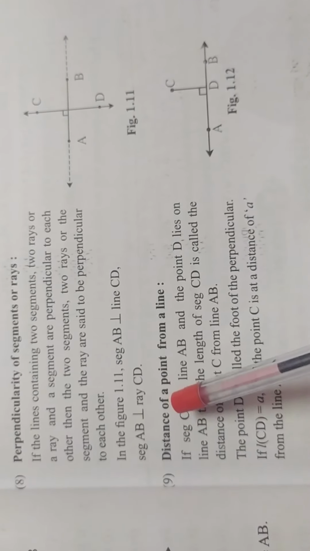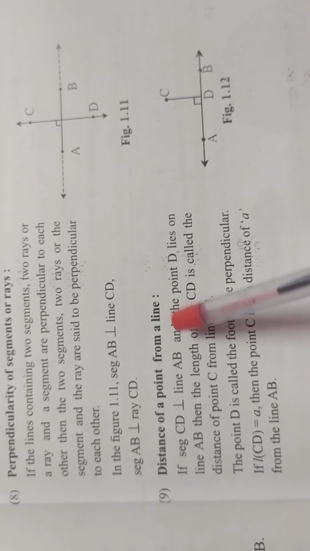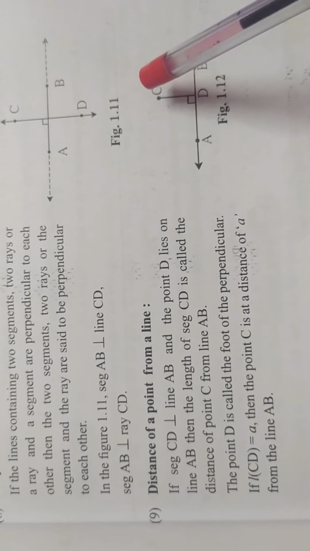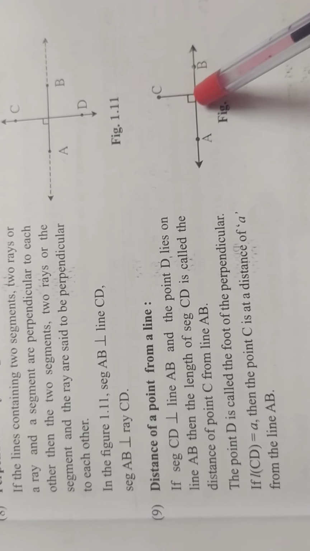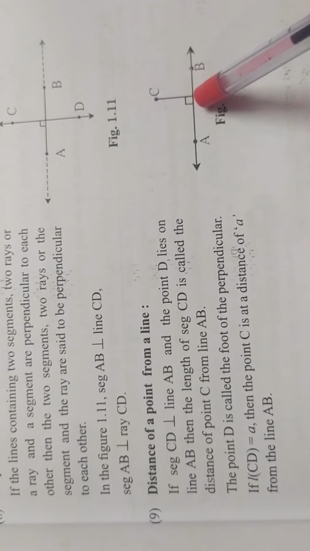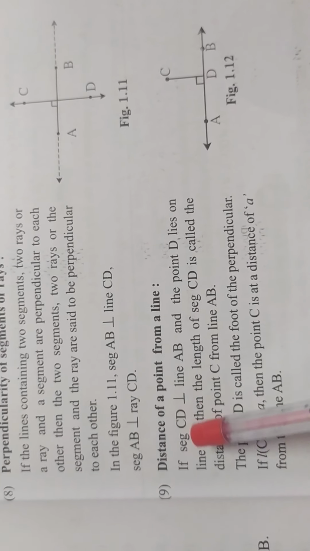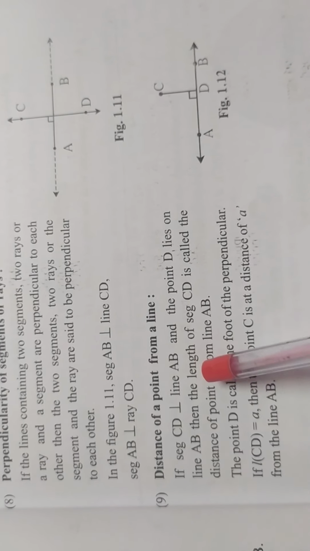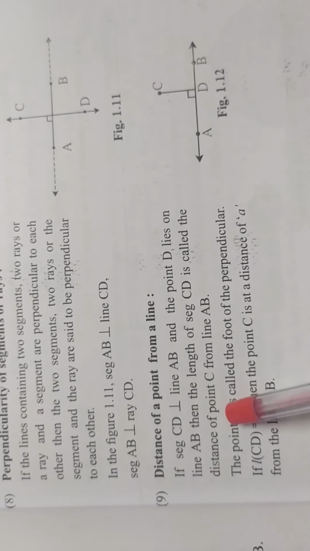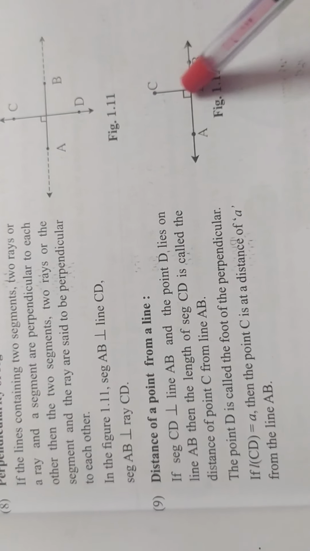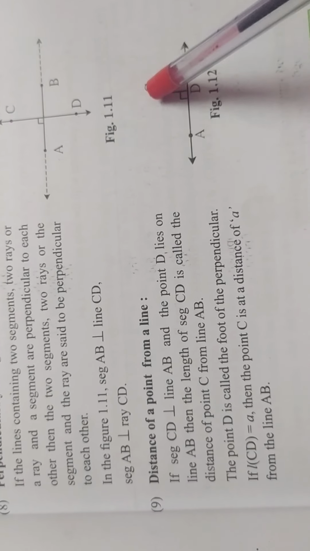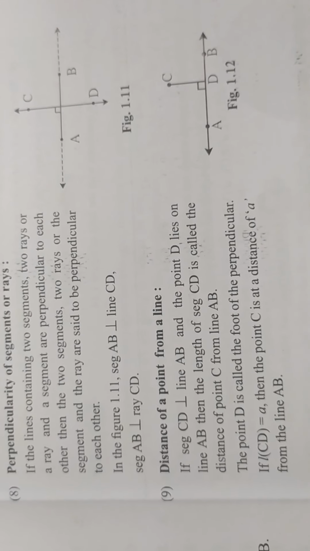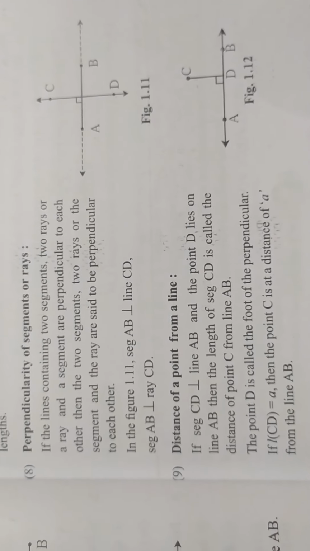Last one, distance of a point from a line. This is an 8th standard important property: there is one and only one line segment which is perpendicular to a line from an exterior point. In short, segment CD is perpendicular to line AB and point D lies on AB. The length of CD is called the distance of C from AB. Here CD is equal to small a. We use this in 10th standard. Okay. Your homework: write down all definitions with notation and diagram.